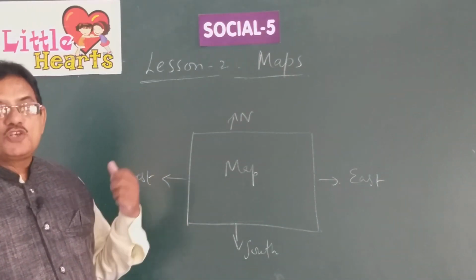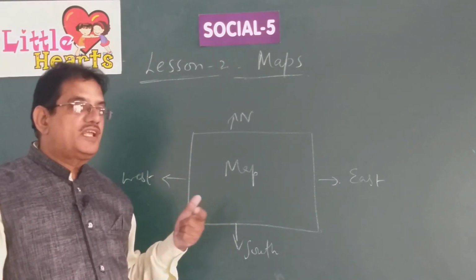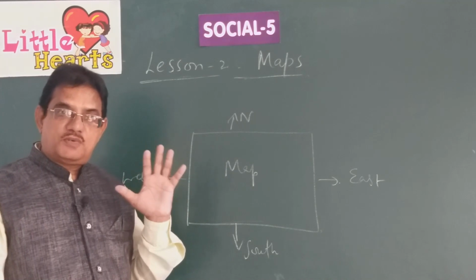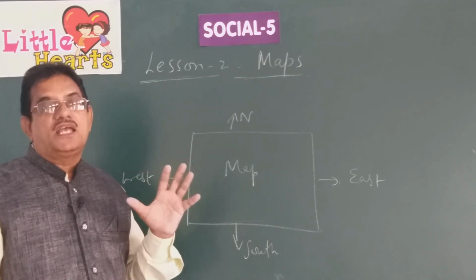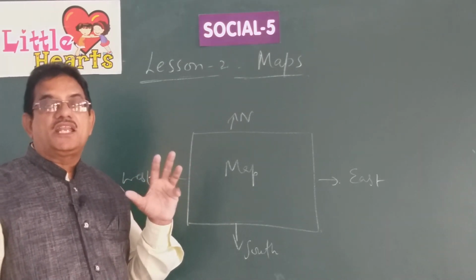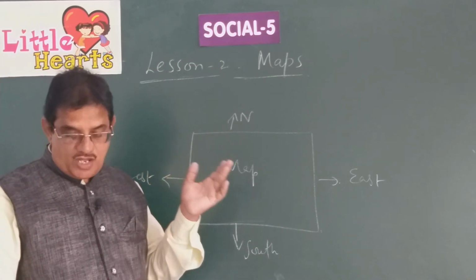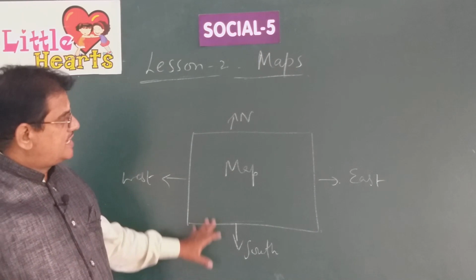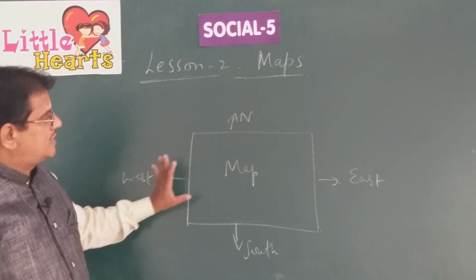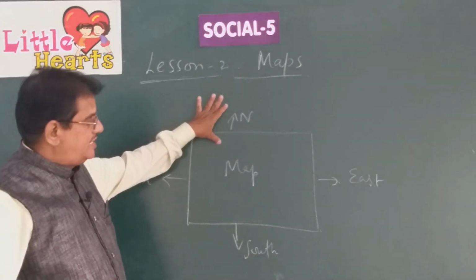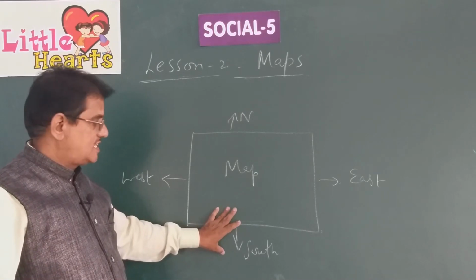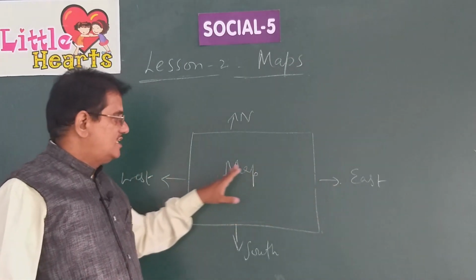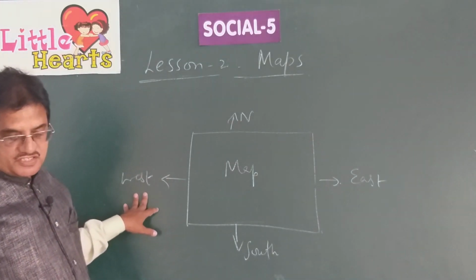When you go out into the sea, you cannot identify the directions. An instrument named compass helps you to identify the directions even while you are traveling on the sea. The directions shown on the map are always the same. The top part shows the northern side, the bottom part shows the southern side, the right side of the map indicates the east direction, and the left side indicates the western direction.